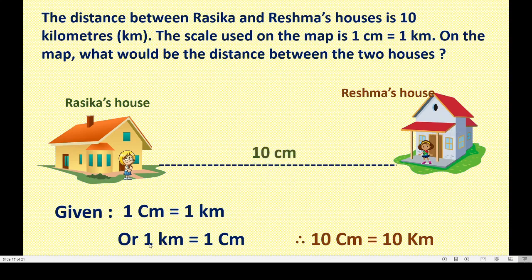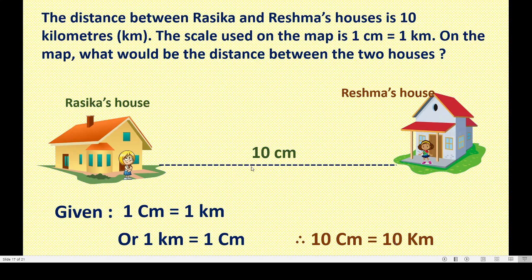See here, 1 kilometer is equal to 1 centimeter, or 1 centimeter is equal to 1 kilometer. Both are same. Therefore, 10 centimeters is equal to how much? 10 kilometers. And it is given that the distance between their houses is 10 kilometers.